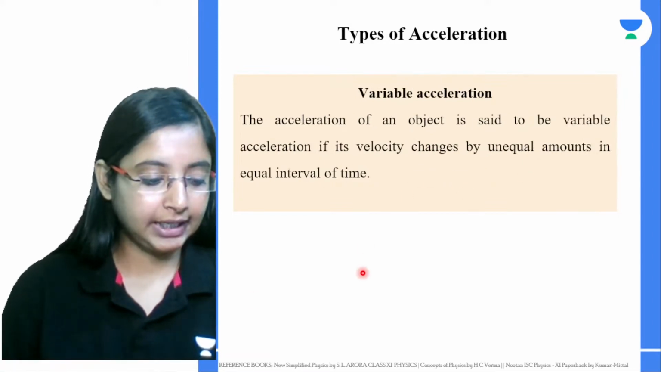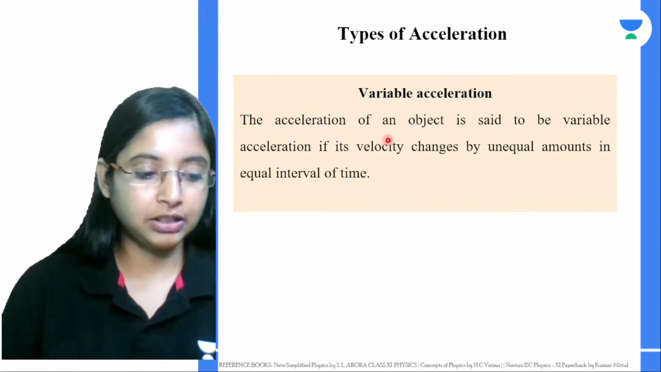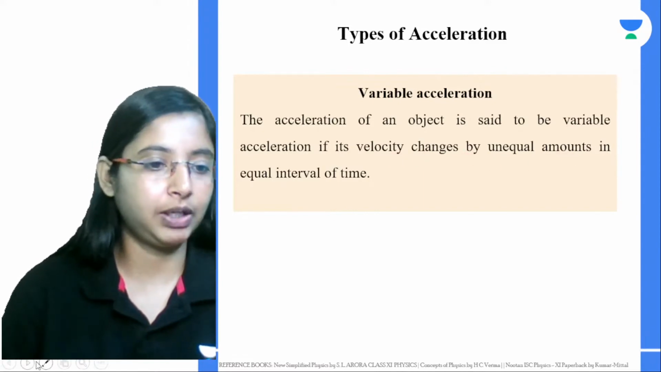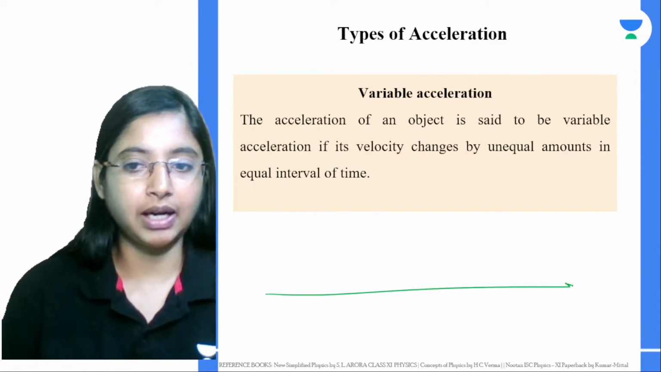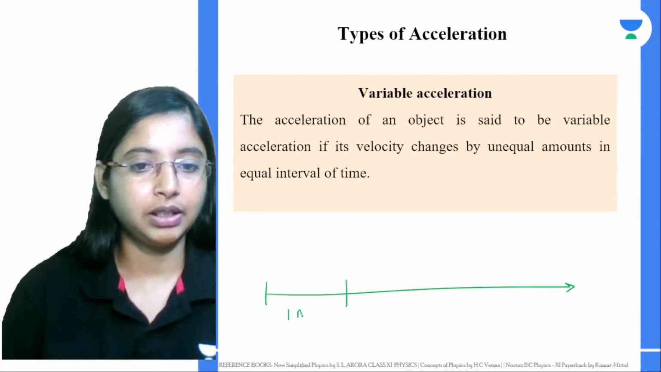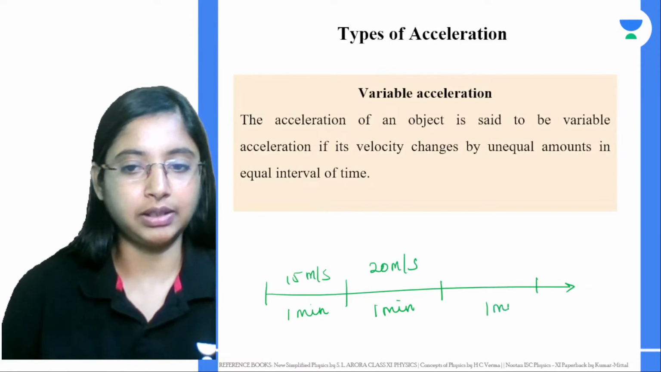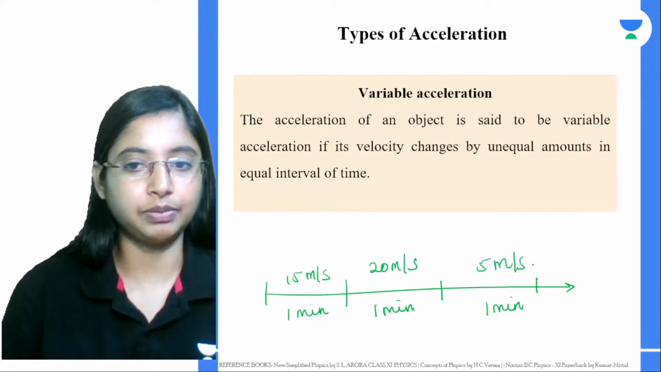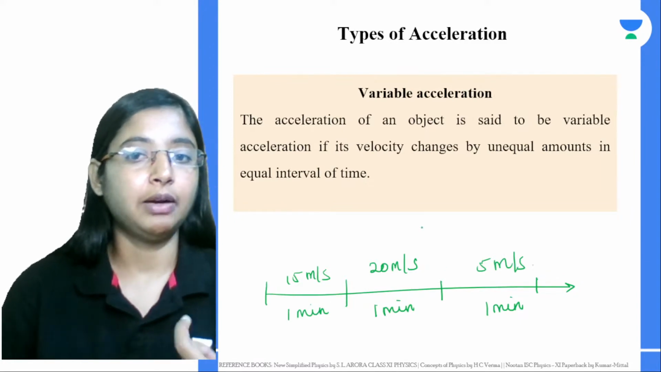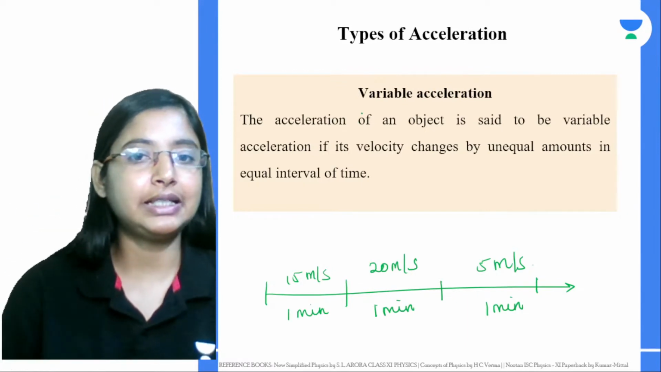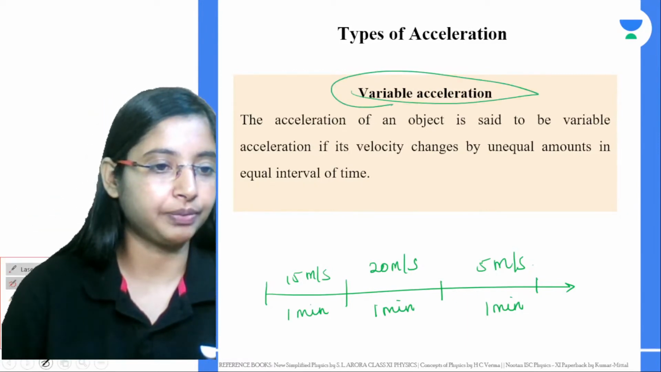Now the second type is variable acceleration. The acceleration of an object is said to be variable if its velocity changes by unequal amounts in equal intervals of time. For example, let's say for the first 1 minute the car goes at 15 meters per second. For the second minute, the car goes at 20 meters per second. In the third minute, the car is slowing down and goes at 5 meters per second. The velocity is changing for equal time intervals. This is basically variable acceleration.